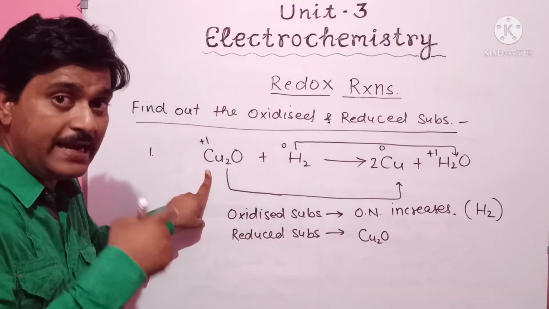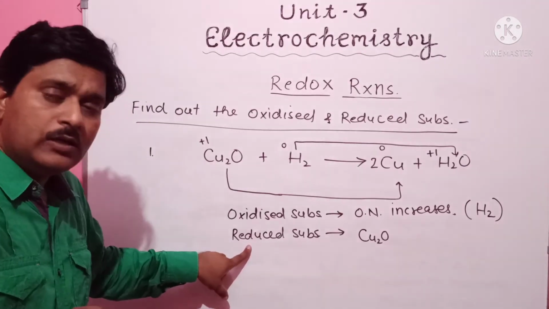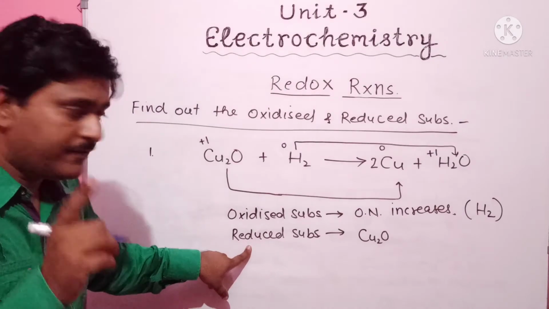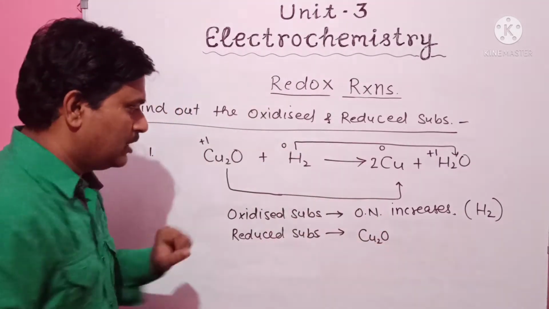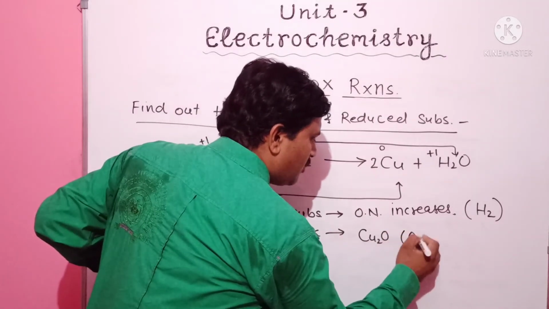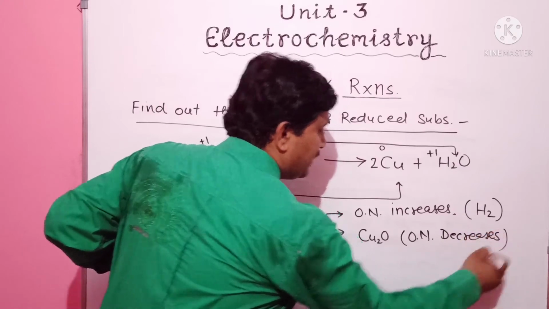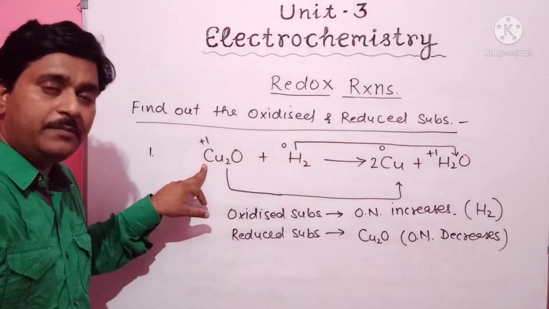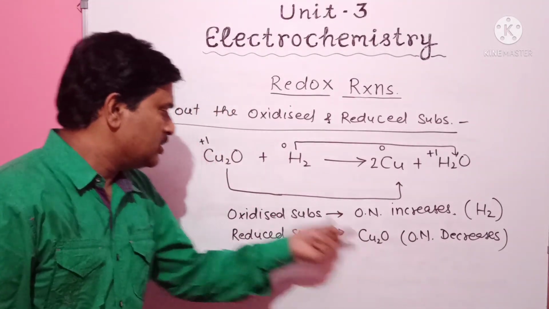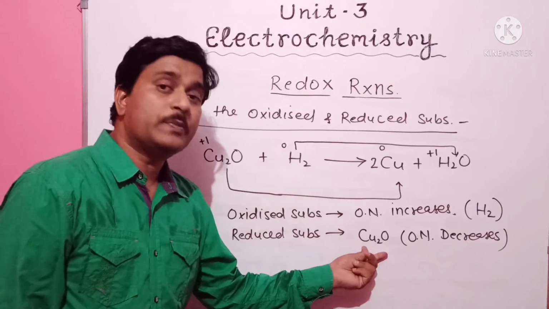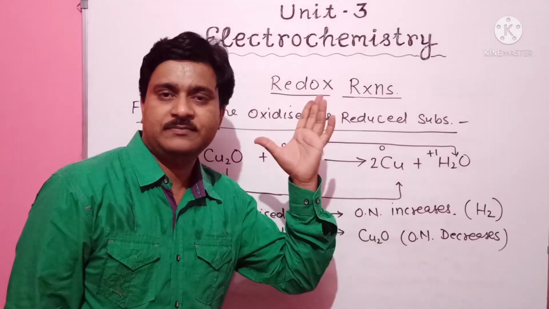As we discussed earlier, the substance is said to be reduced if its oxidation number decreases. So here the oxidation number decreases. If the oxidation number of any element or substance decreases, that substance is the reduced substance. So here the reduced substance is cuprous oxide and the oxidized substance is hydrogen.